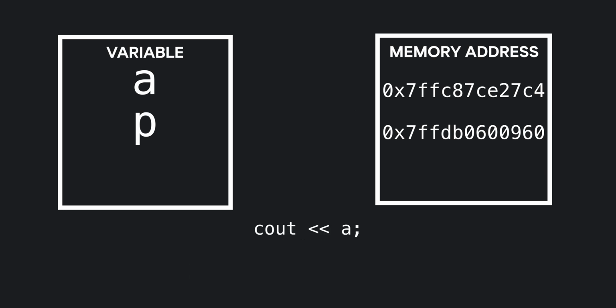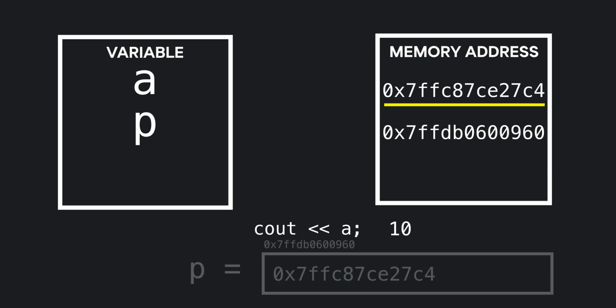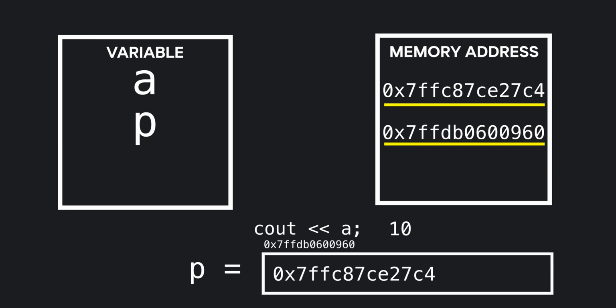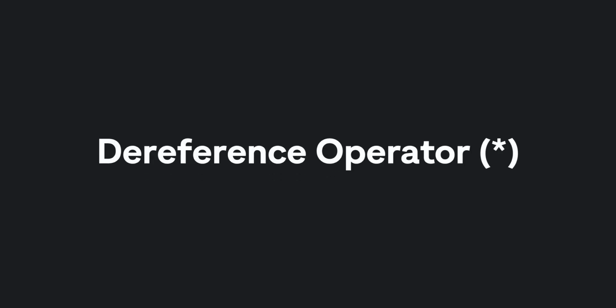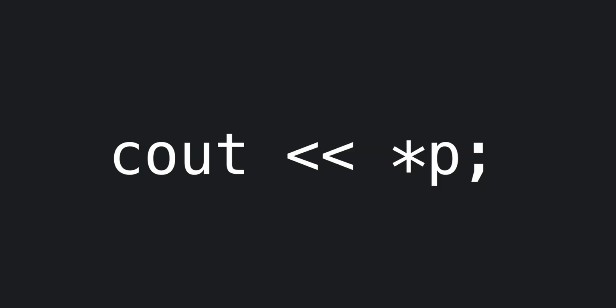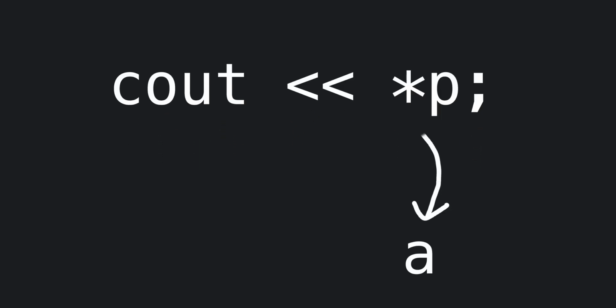When we print A, the compiler usually goes to the memory location of A and prints it. But now we have the memory location of A stored as well, so we can access the value stored at A. And to do that, we can use the dereference operator, which is basically an asterisk. This is technically different from the asterisk we used while defining the pointer, but you can Google it. We use the dereference operator to go from an address to wherever that address is pointing. So when we write *p, we actually reach the same memory location where A is stored.